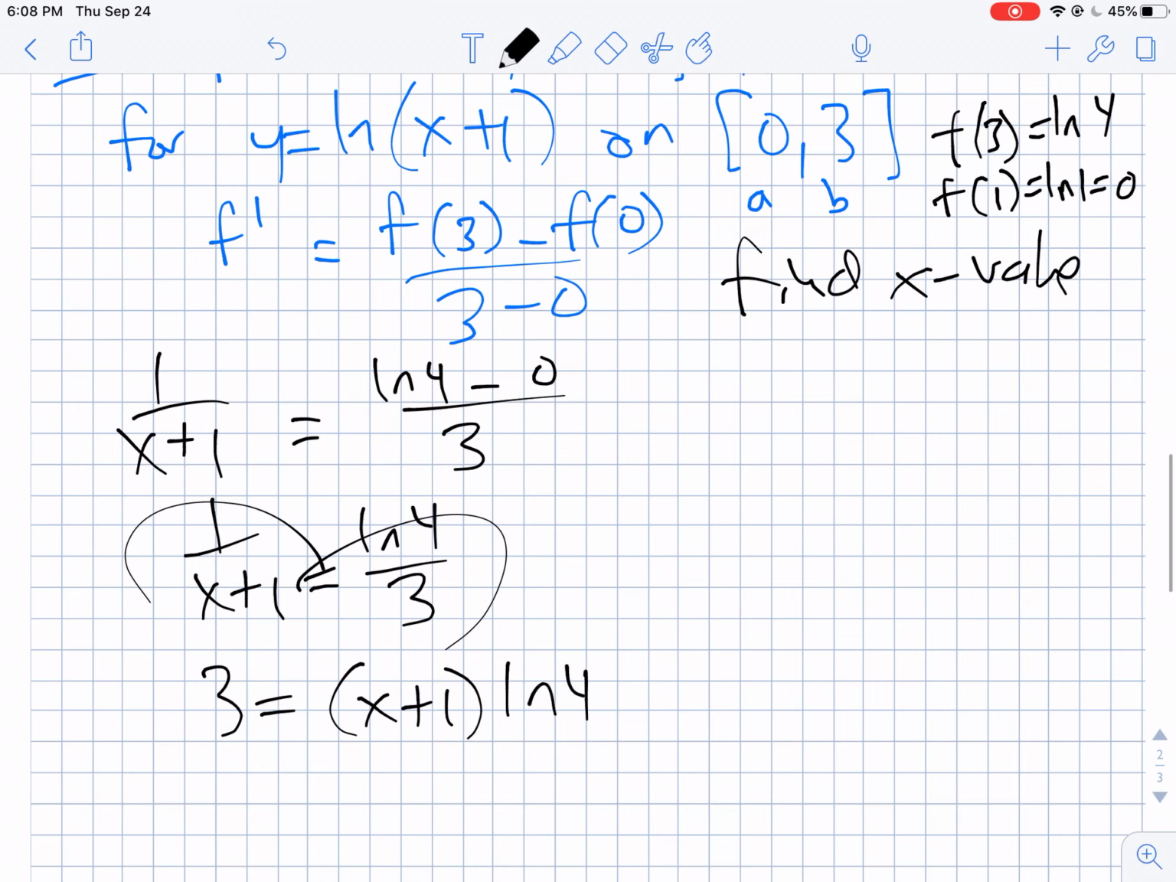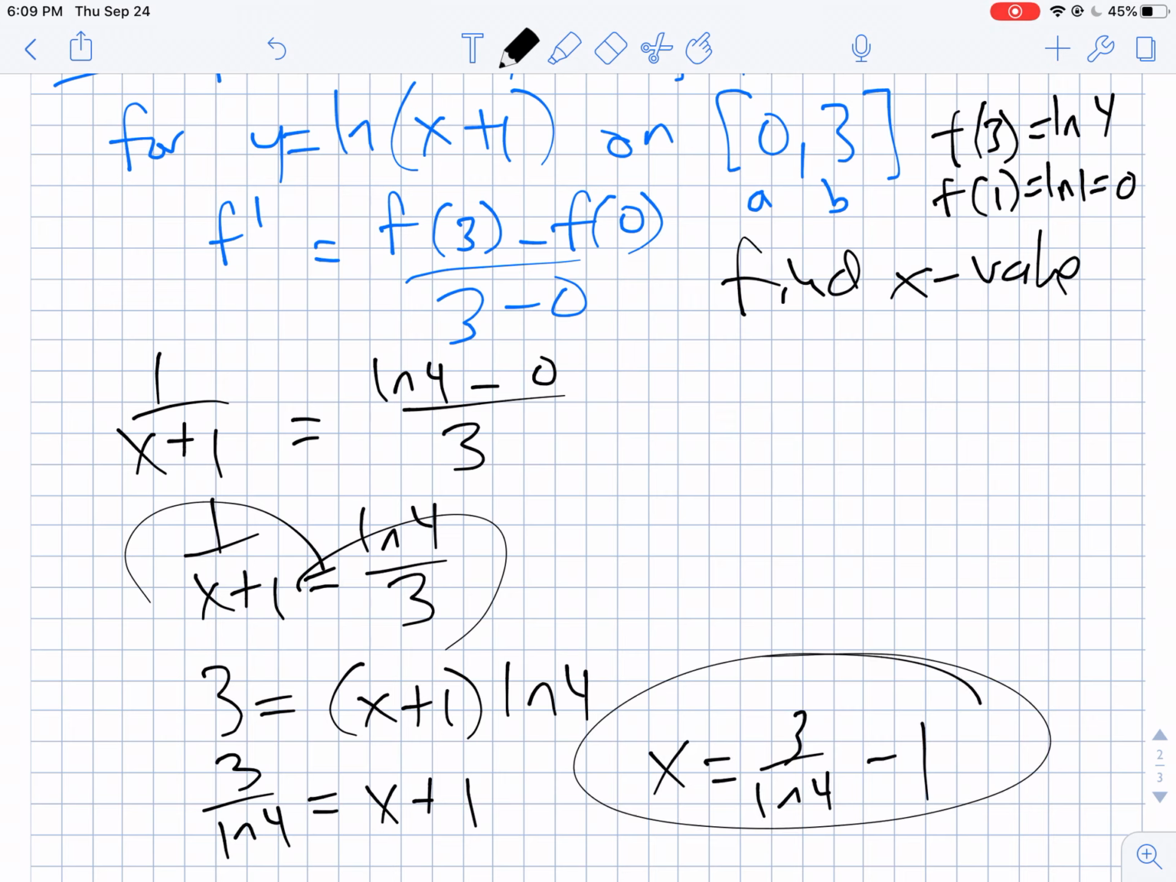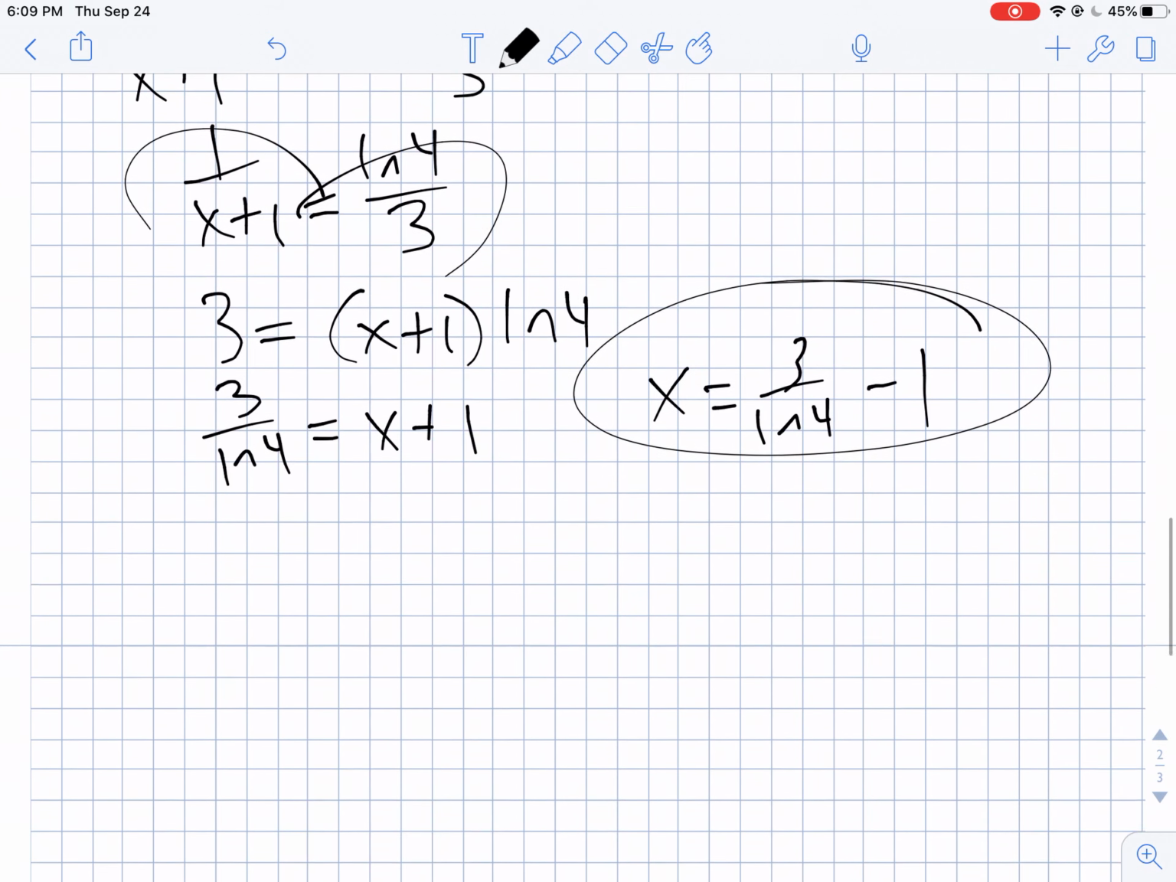If you have to solve something like this, probably just divide by ln 4. So 3 over ln 4 equals x plus 1. And then you just subtract. So x equals 3 over ln 4 minus 1. Okay, and there we go. So that's how you solve it, right? You're taking the derivative, you're setting the derivative equal to, again, this average rate between the endpoints. That's that type of problem. There's some other problems as well.